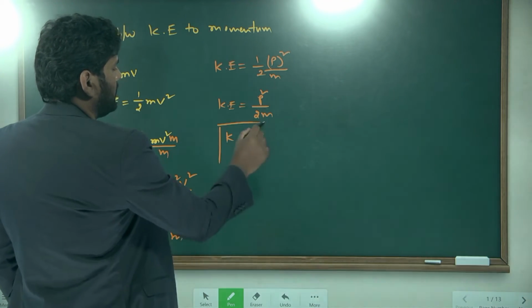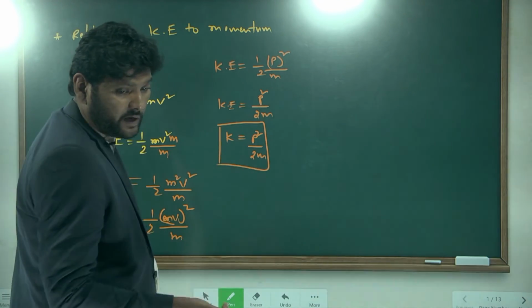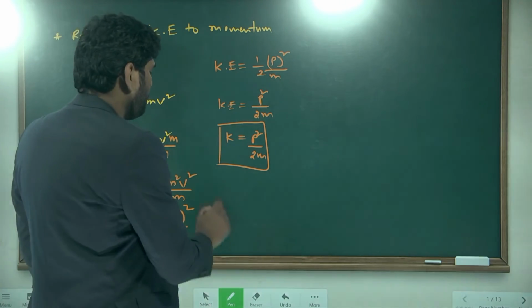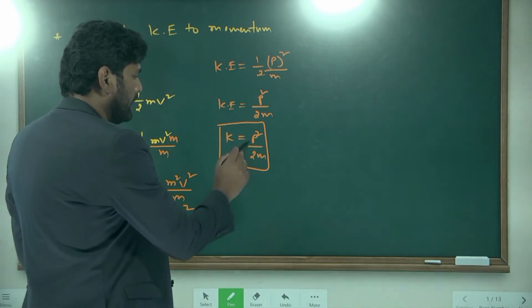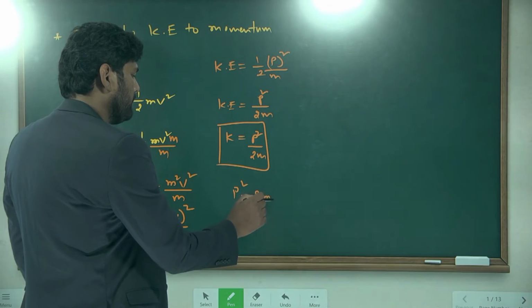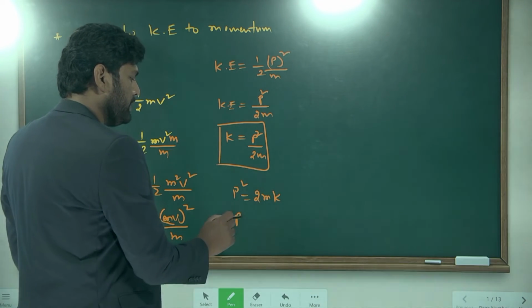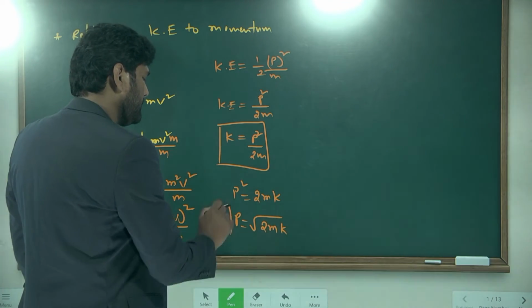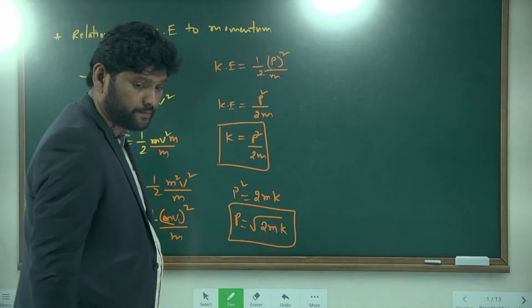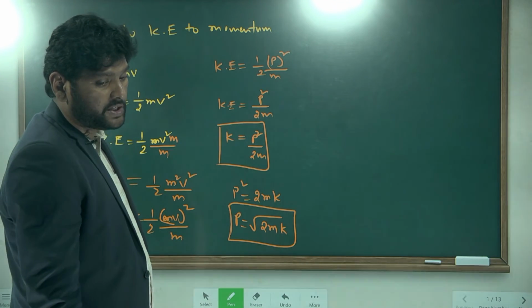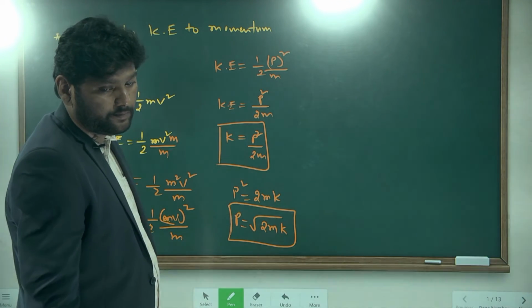So this is one equation, the relation between what and what? Kinetic energy and momentum. In the same way, you can write P square is equal to 2mK, then P is equal to under root of 2mK. This is also a relation between kinetic energy and momentum.